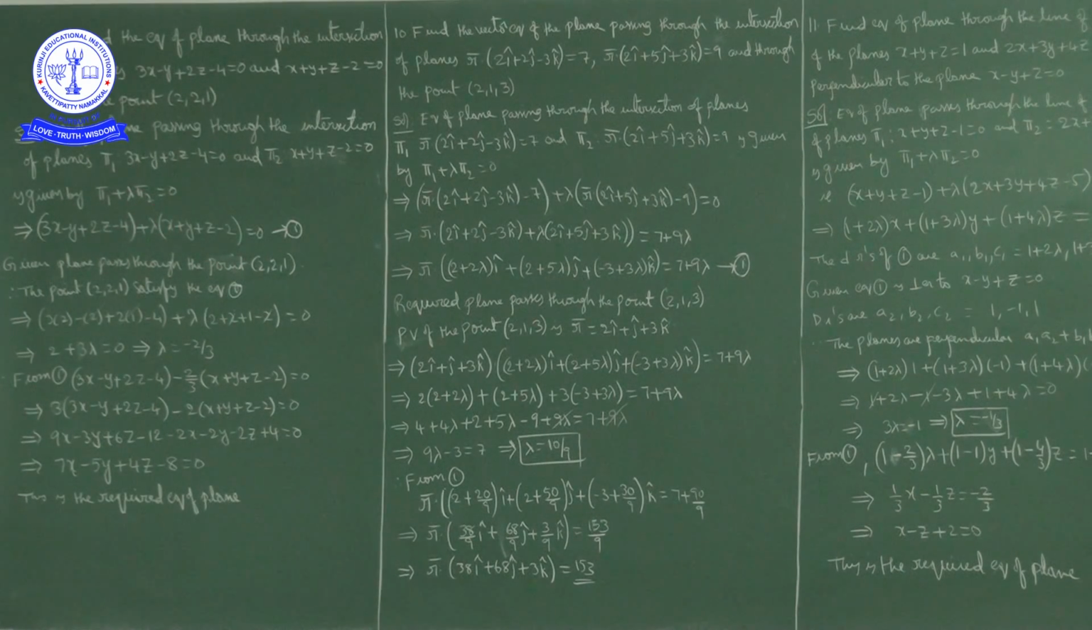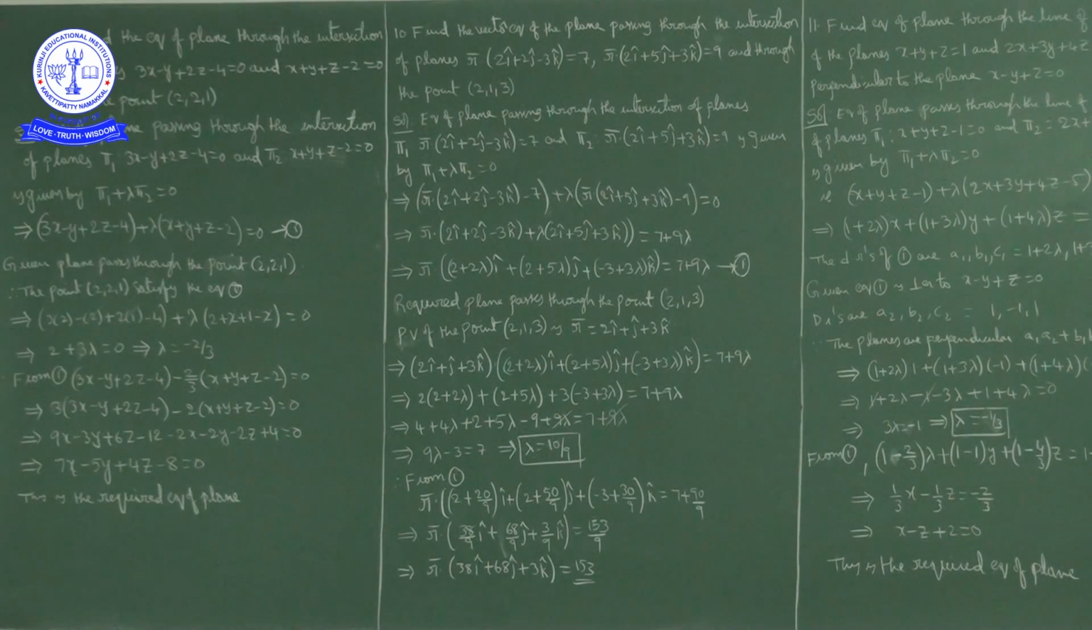Here the parameter lambda value we have to find. To find lambda, what is given? The required plane is passing through the point (2, 2, 1), so (2, 2, 1) satisfies this plane equation. Substitute 2 in place of x, 2 in place of y, 1 in place of z in equation 1. So we get 3 into 2 minus 2 plus 2 into 1 minus 4, plus lambda times (2 plus 2 plus 1 minus 2) equal to 0. Any cancellation? Here minus 2 plus 2 cancel, 6 minus 4 is 2, plus here 2 minus 2 cancel, 2 plus 1 is 3. So 2 plus 3 lambda equal to 0.